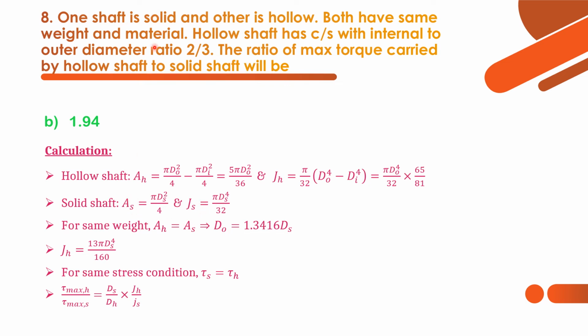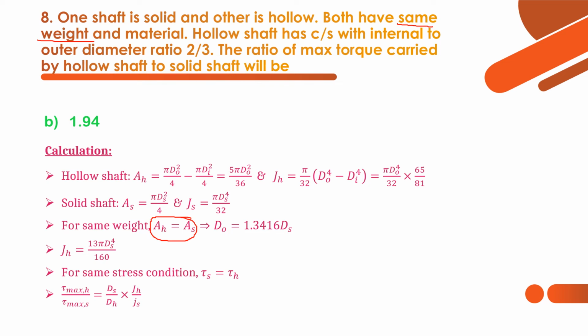So they have mentioned same weight and same material. Same weight refers they have the same area. So that's why AH equal to AS. This is the important concept behind this question. Same weight means they have the same area. Same area refers to same volume actually. Per unit length, what will be the area? That's why we are calculating in terms of area.